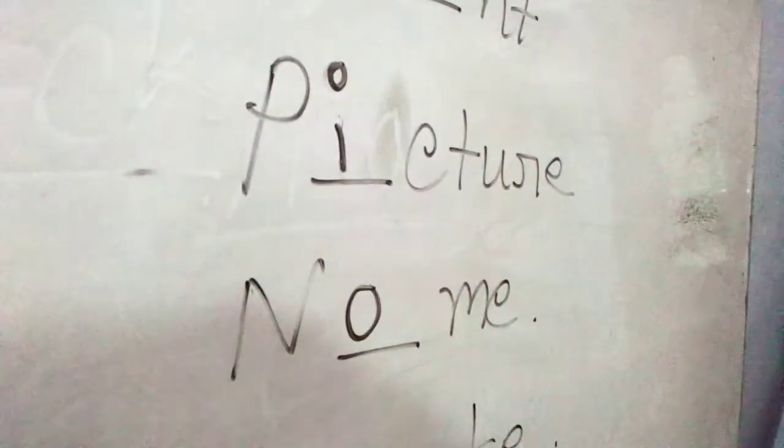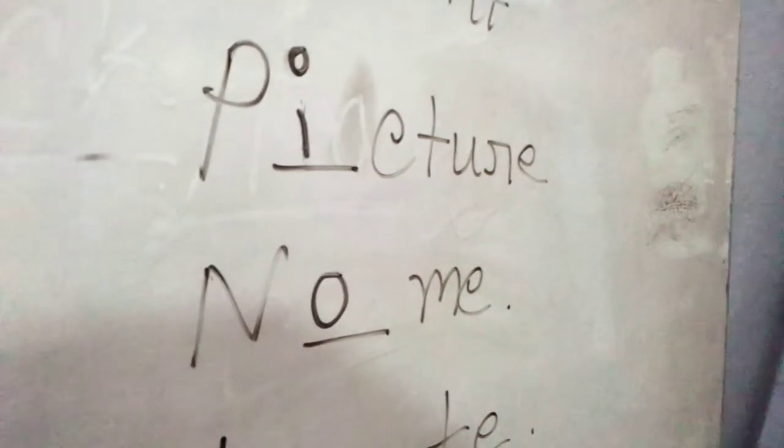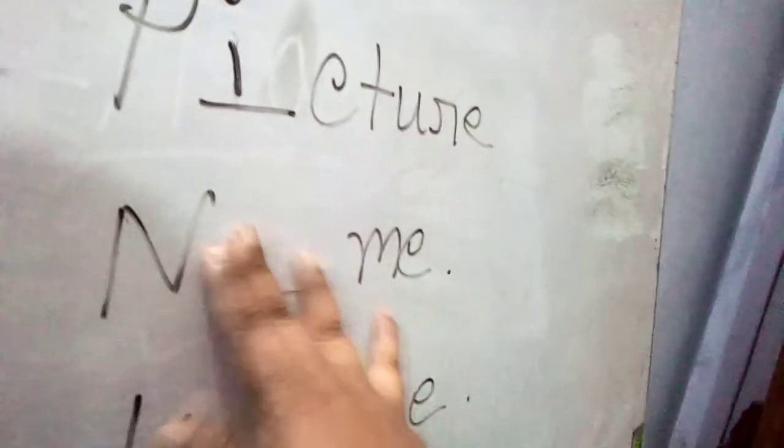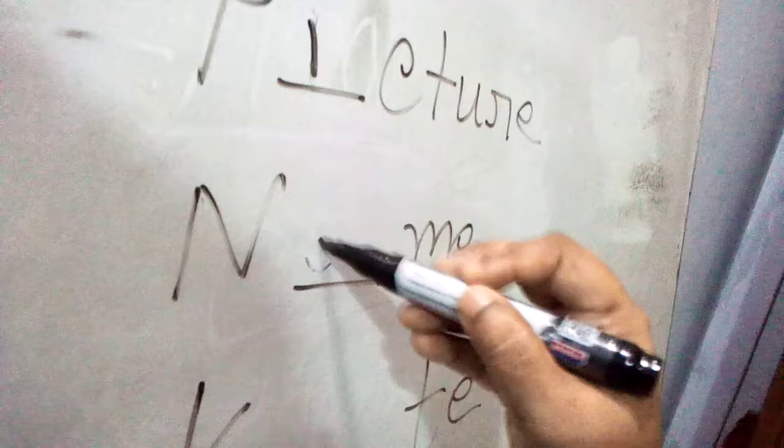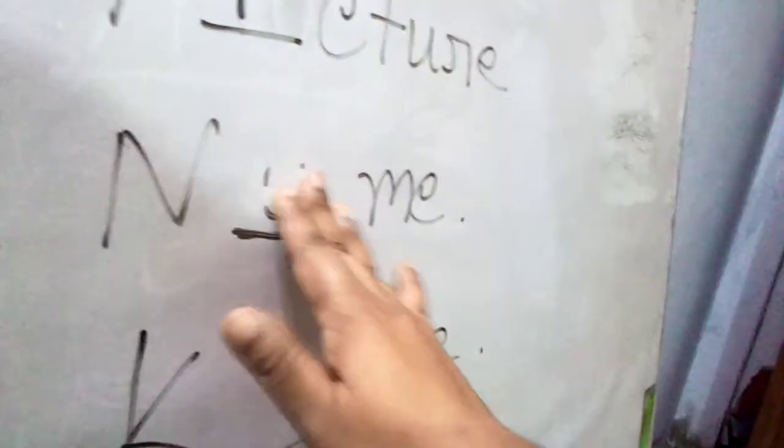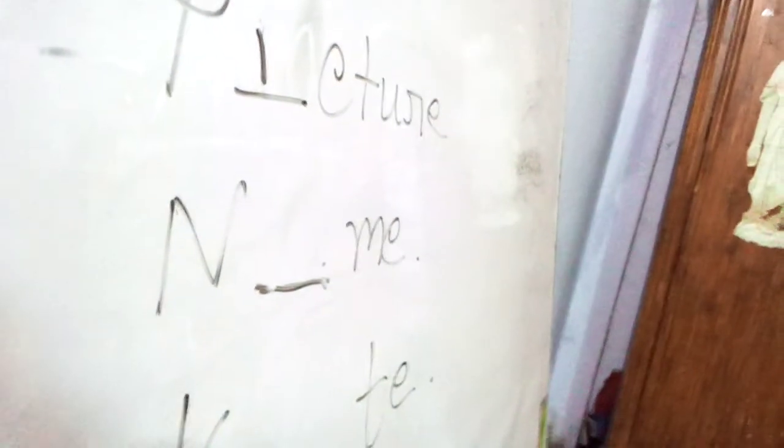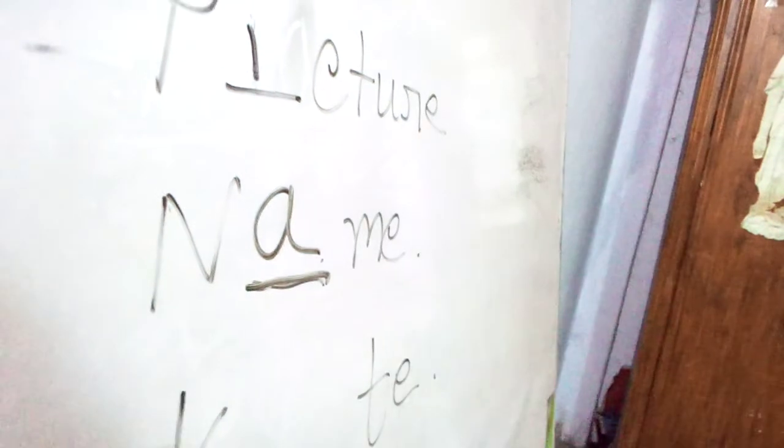If I put O, no, I think it's not a meaningful one. Nom. What's the meaning of nom? Nothing. Then if I put E, neme, no, I have never seen such a word, neme. But if I put U, neum, no. If I put I, nime, no, it's not a meaningful word at all. But if I put A, it becomes name.